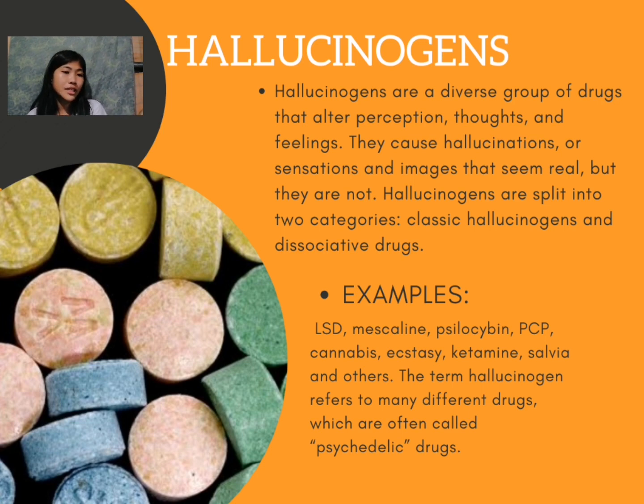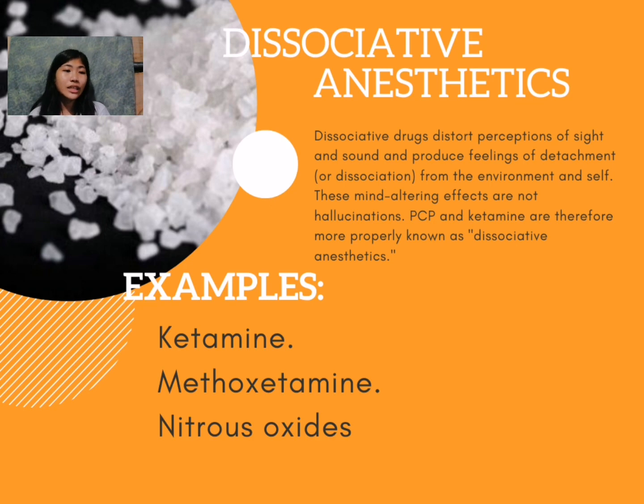The term hallucinogen is also used for dissociative drugs, which distort perception of sight and sound and produce feelings of detachment or dissociation from the environment and self. These mind-altering effects are not hallucinations.